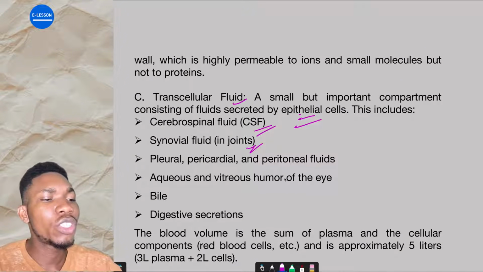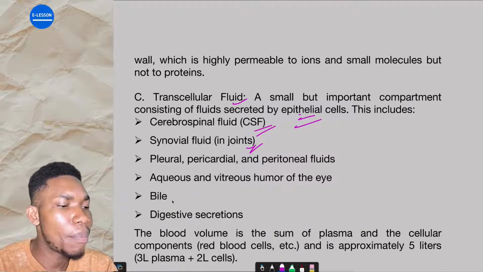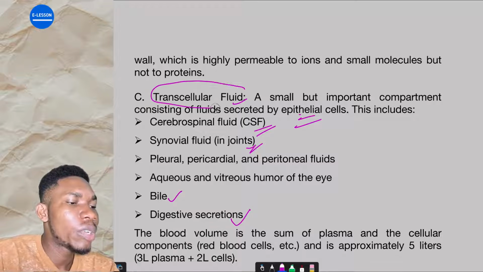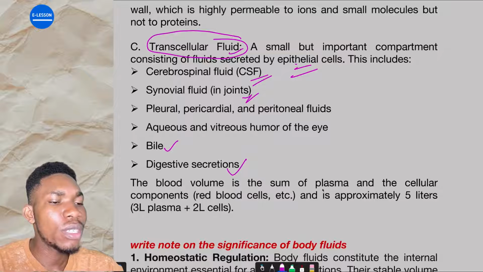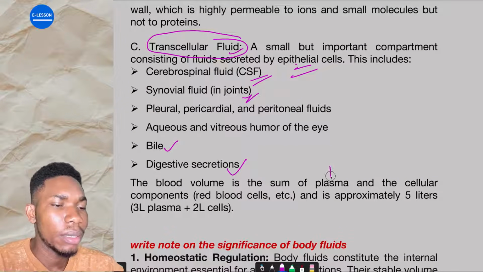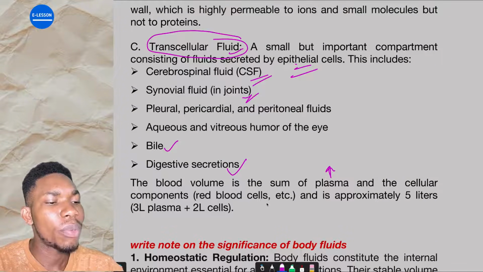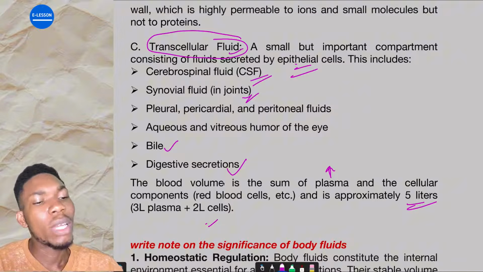Then aqueous and vitreous humor of the eye. Are you getting all these? They prevent friction. Then bile and digestive secretions are all under transcellular fluid. Are you getting it now? The blood volume is the sum of plasma and cellular components like red blood cells, and it's approximately 5 liters. We'll talk about this one later.